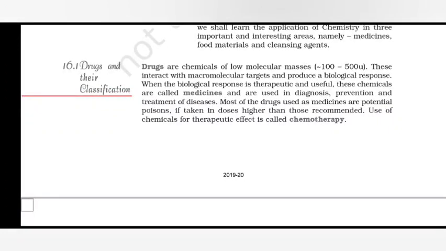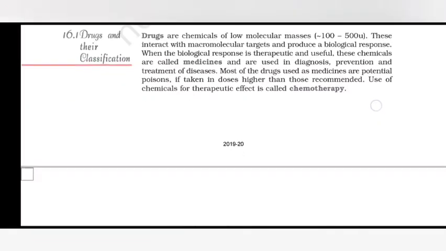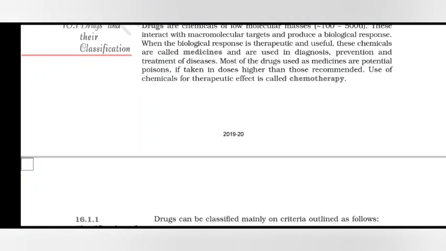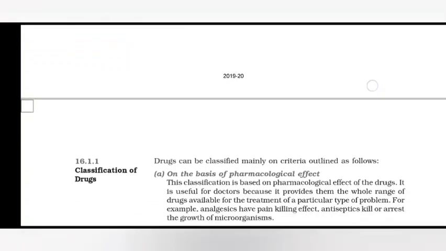Drugs and their classification. Drugs are chemicals of low molecular mass. These interact with macromolecular targets and produce a biological response. When the biological response is therapeutic and useful, these chemicals are called medicines and are used in diagnosis, prevention, and treatment of diseases. Most of the drugs used as medicines are potential poisons if taken in doses higher than those recommended. Use of chemicals for therapeutic effect is called chemotherapy.